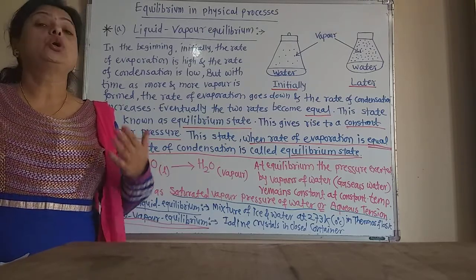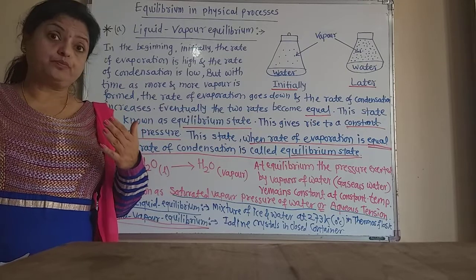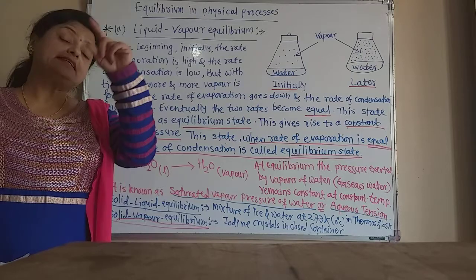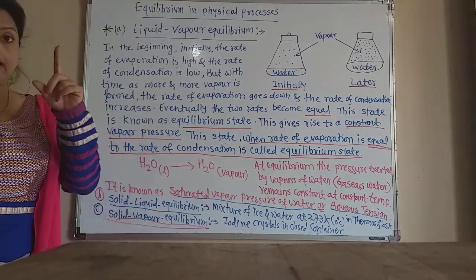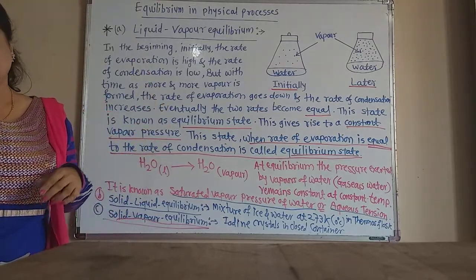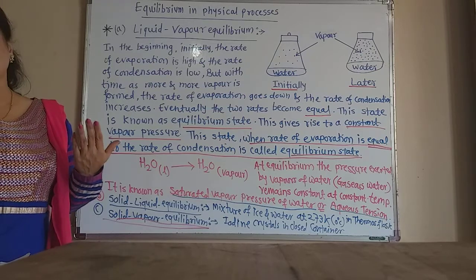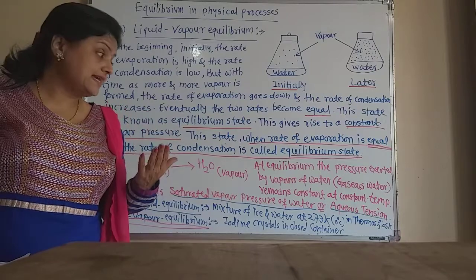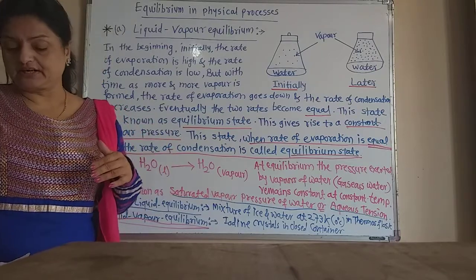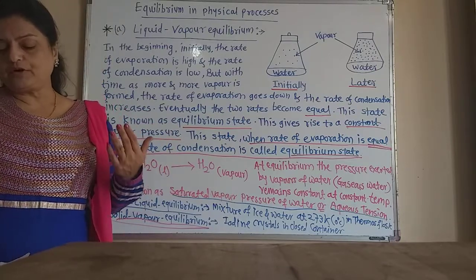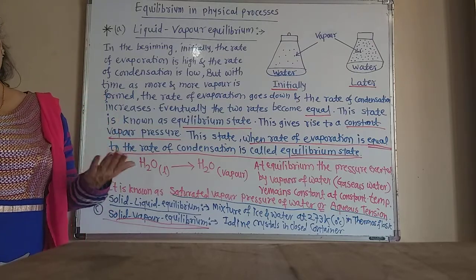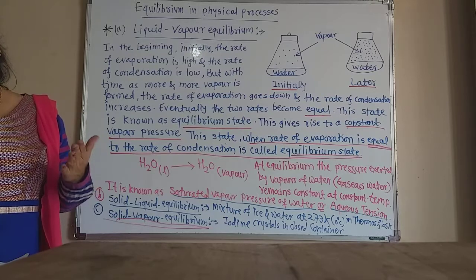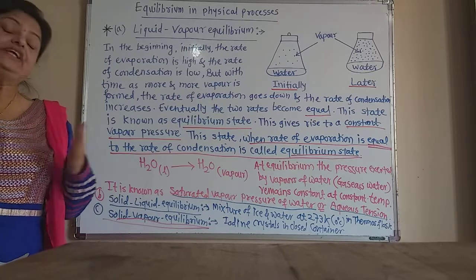Perfectly insulated means no heat goes from the outer side to the inner side or from the inner side to the outer side. There is a lining of insulator at the walls of the thermos flask. So, at 273 Kelvin or 0 degree centigrade, the ice and water mixture remains there. It is an example of solid-liquid equilibrium. Ice and water are at constant temperature, and they remain in what is called the solid-liquid equilibrium.